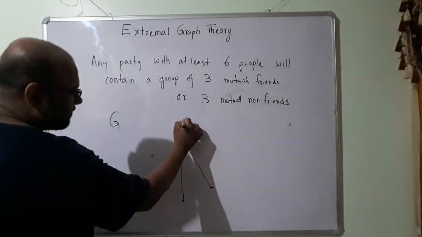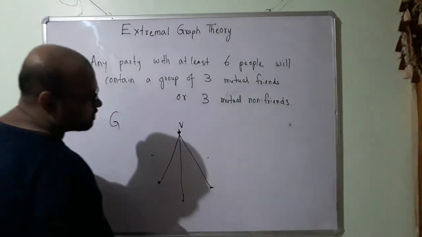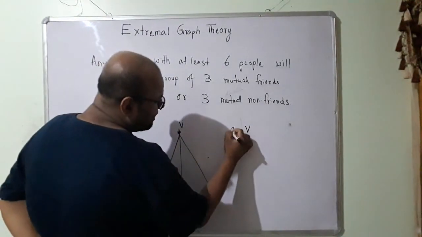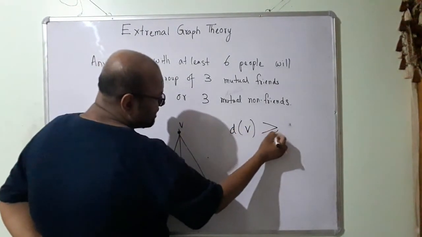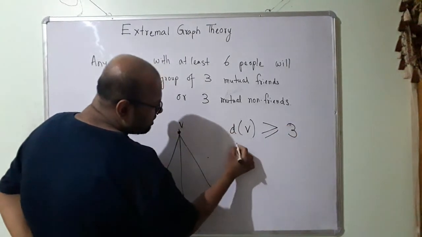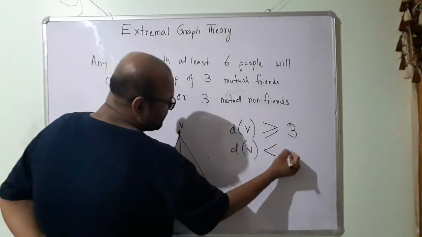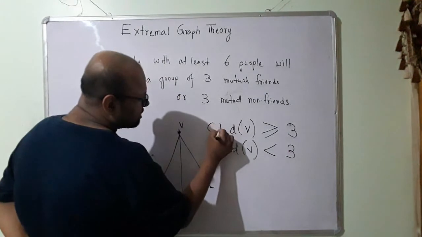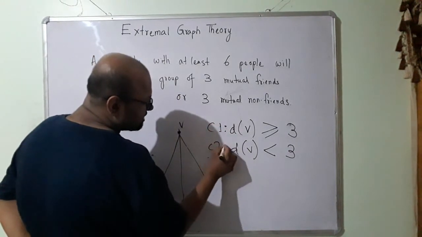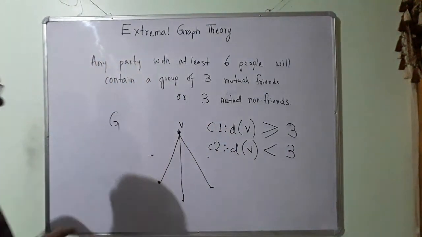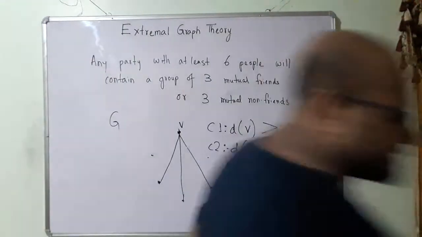I am going to pick a vertex v. There are 2 cases possible. V is going to have degree greater than or equal to 3, or V is going to have degree less than 3. I am going to call this case 1 and this case 2. So I am going to do a proof by cases of this.